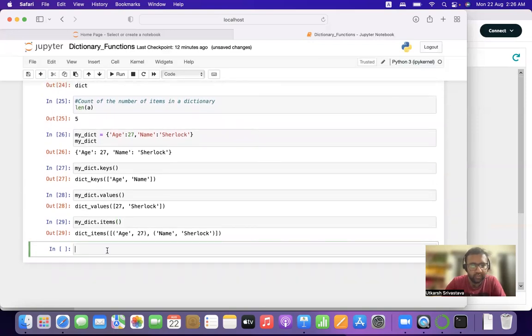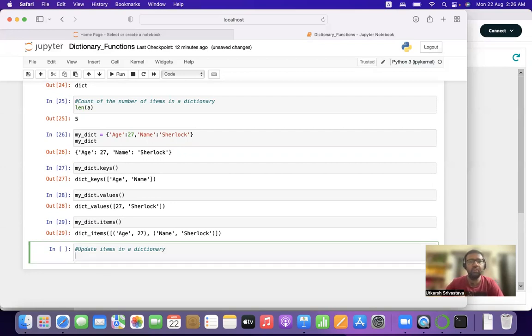All right. Now let us see how do we update items in a dictionary. Let's say the requirement: we have the age and name of a person. We also want to know the address of a person as well. So how will we do that?